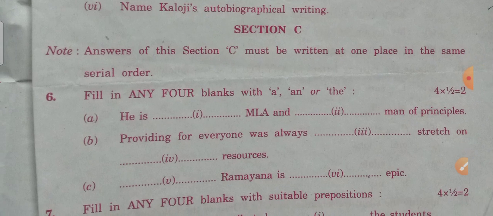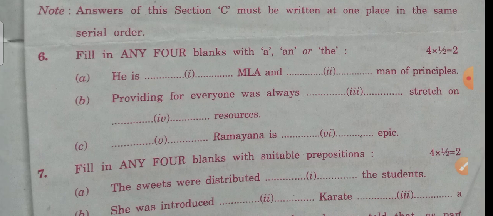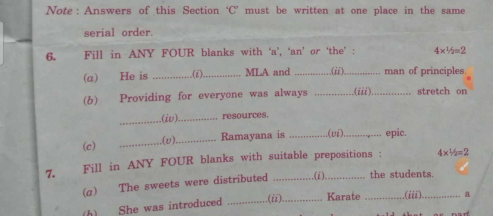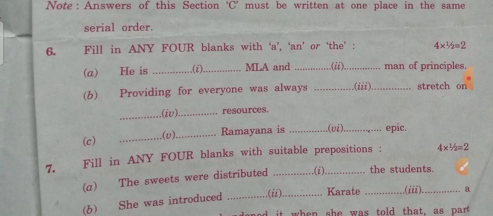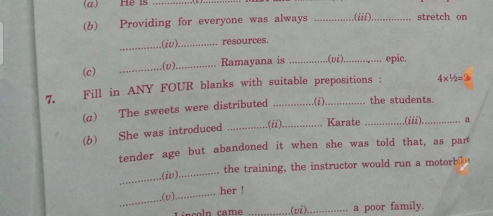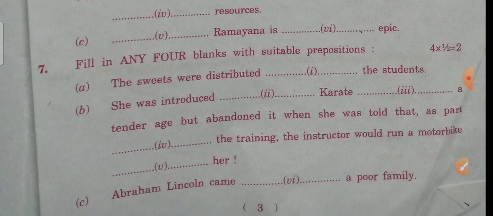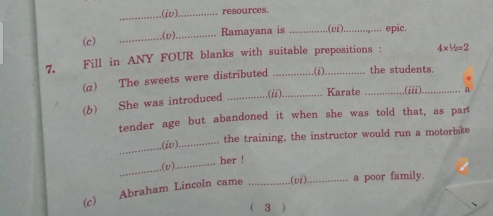Answers of this question C must be written at one place in the same serial order. Fill in any 4 blanks with A, N or D. Each one carries half mark. Here also, fill in any 4 blanks. You have to check it once. Next, fill in any 4 blanks with suitable prepositions. Each blank carries half mark. If you attempt 4, you may get the 2 marks.